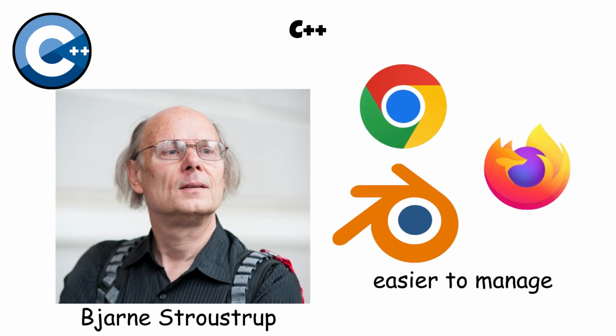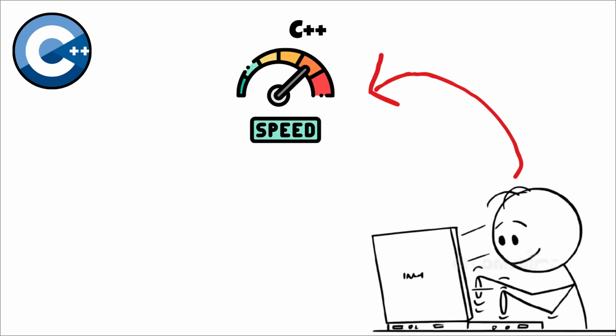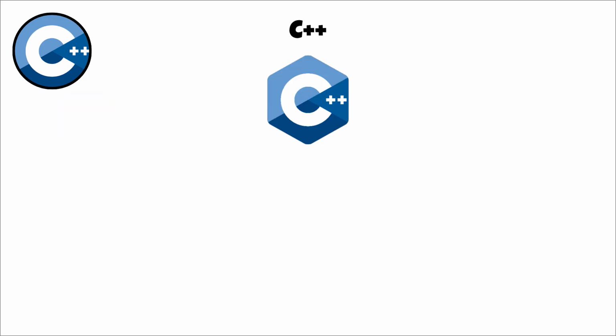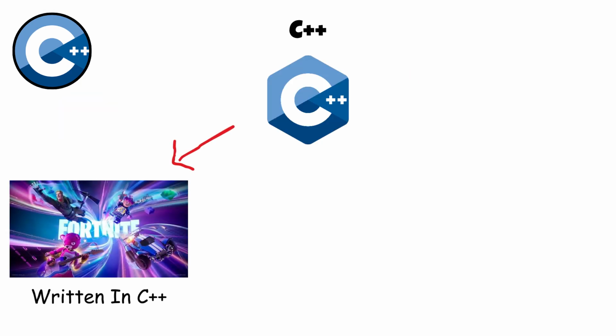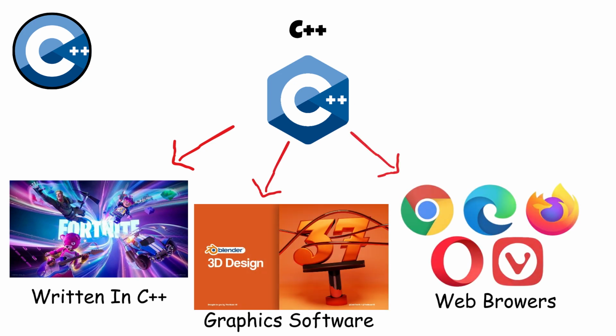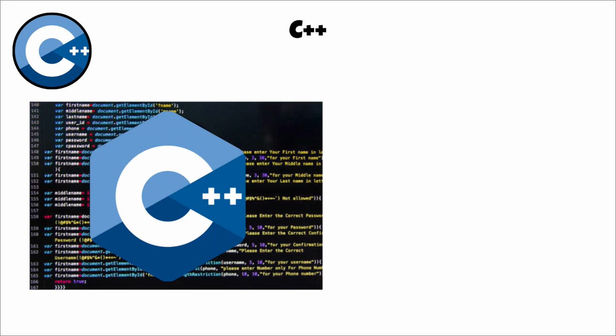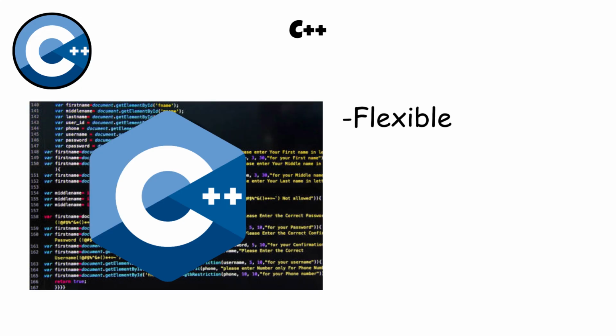projects easier to manage. It kept C's speed while adding object-oriented programming and many other powerful features. Today, C++ is widely used for game engines, graphics software, web browsers, and high-performance applications where speed is critical. The language is extremely flexible, but that flexibility comes with complexity.